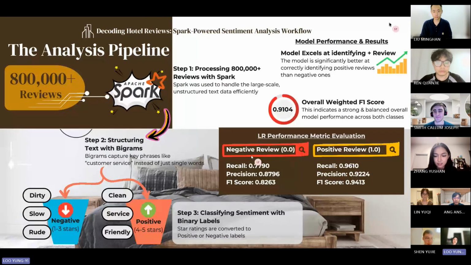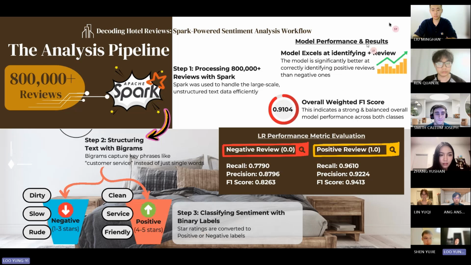So this is the pipeline for sentiment analysis. Initially we have about 800K reviews, and we push them into Apache Spark. The first step is processing the reviews from HDFS. Then we change the unstructured data to structured data. From the structured data, we convert it to bigrams and unigrams, as I mentioned earlier, so we can capture keywords like "customer service" instead of single words. Then we sort them into negative and positive. Negative is about 1 to 3 star ratings, and positive is about 4 to 5 star ratings. We don't have neutral in this case because we want a driving indicator.